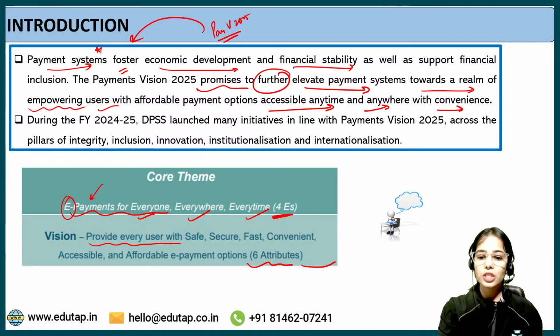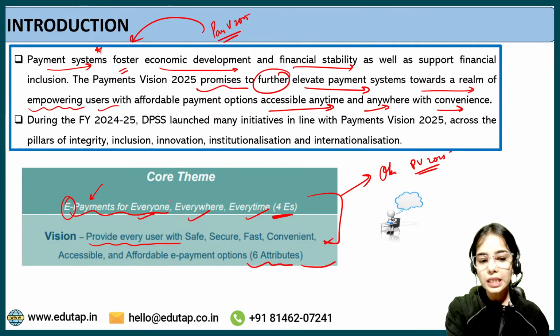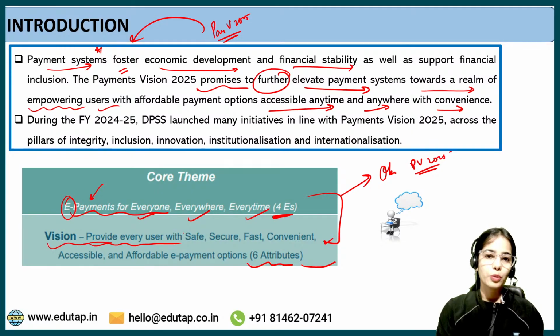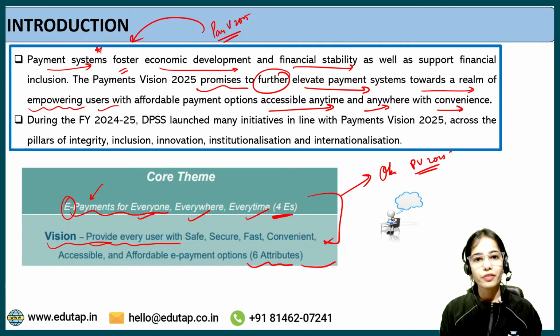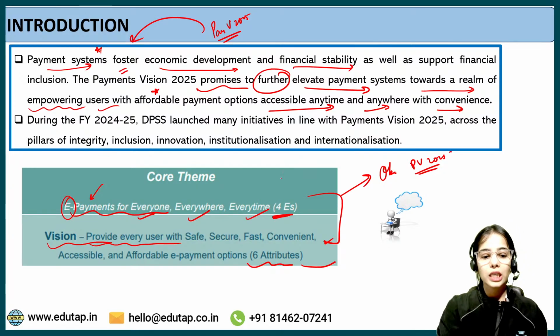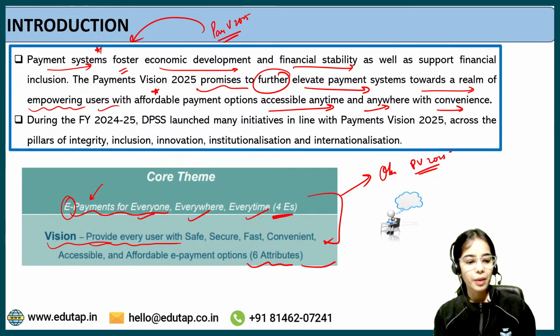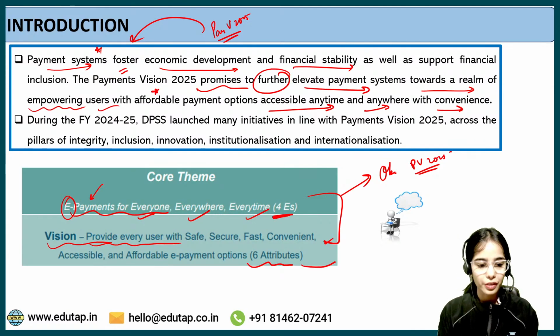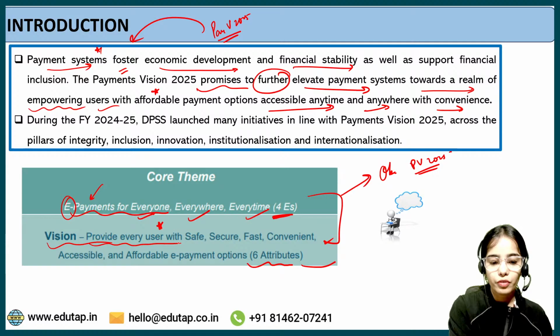Remember these points, as in previous years there were direct objective questions from the Payments Vision 2025. These E's and these 6 attributes are very important. You can use this in the introduction of the answer also: the Payments Vision 2025 promises to further elevate the payment system towards a realm of empowering users with affordable payment options. The core theme is e-payments for everyone, everywhere and every time, and the vision is to provide every user with these 6 attributes.